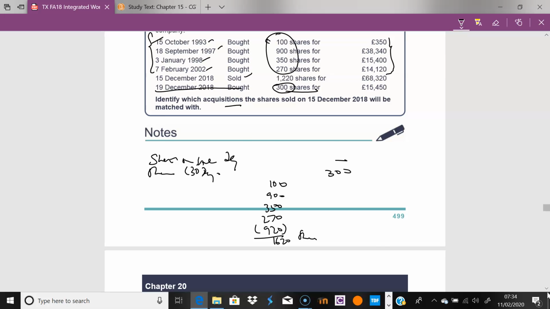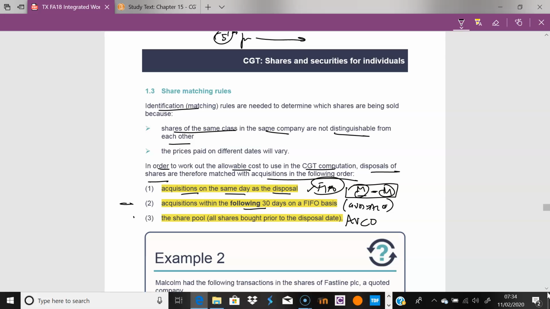But the big points really here are this, what you want to remember. You just always watch out for it. Just deal with these two first, and then we will start to treat this on an AVCO basis.